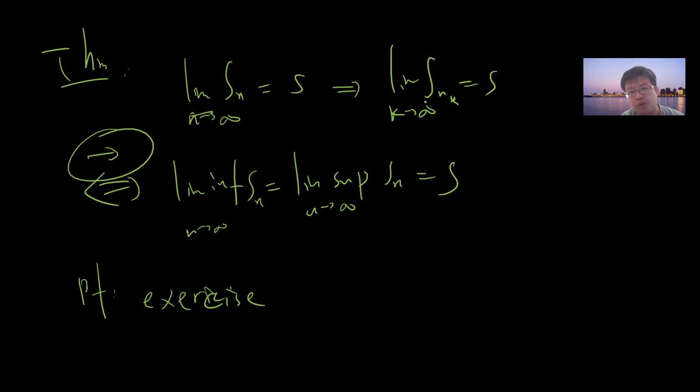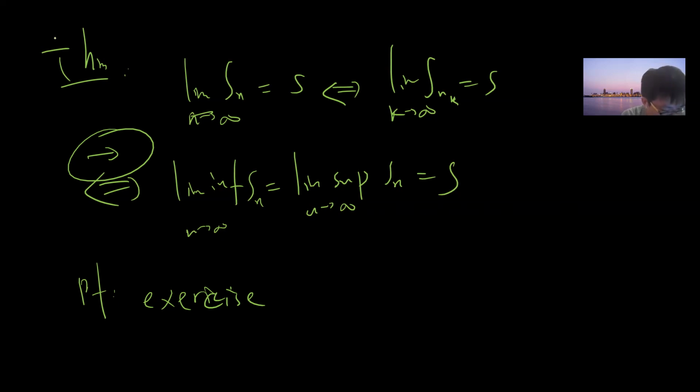This direction is trivial. Conversely, if limit sup and limit inf are both equal to S, it means every subsequence converges to S, and you can change it back to your original sequence, because I can choose the subsequence to be the original sequence. So it's almost trivial.